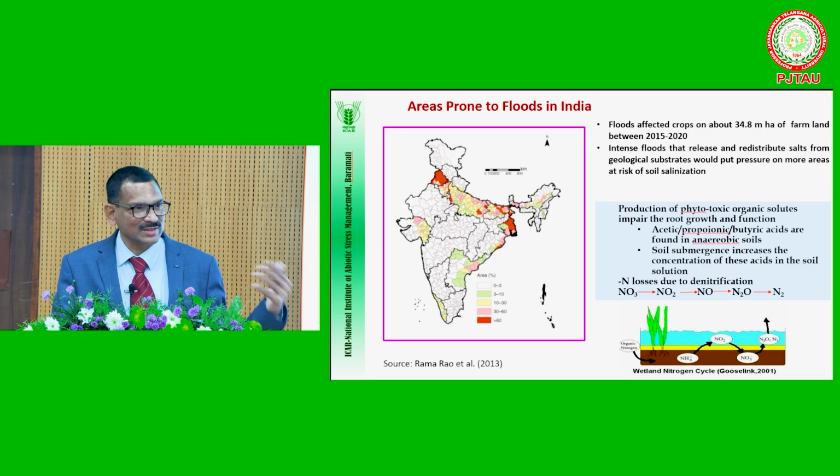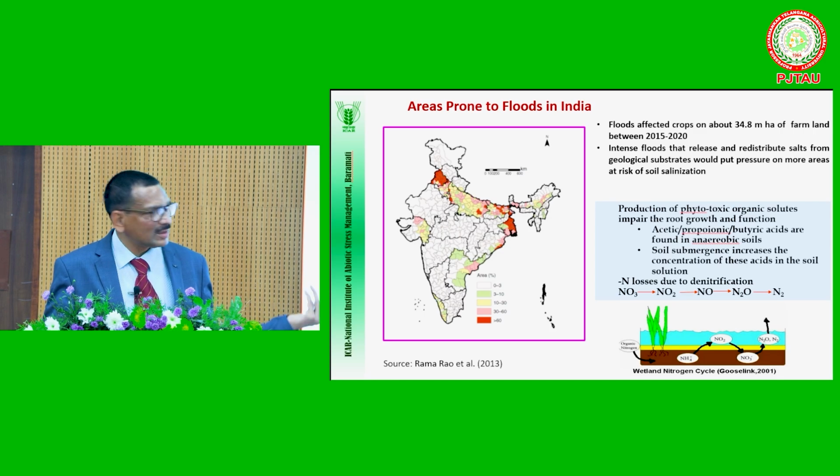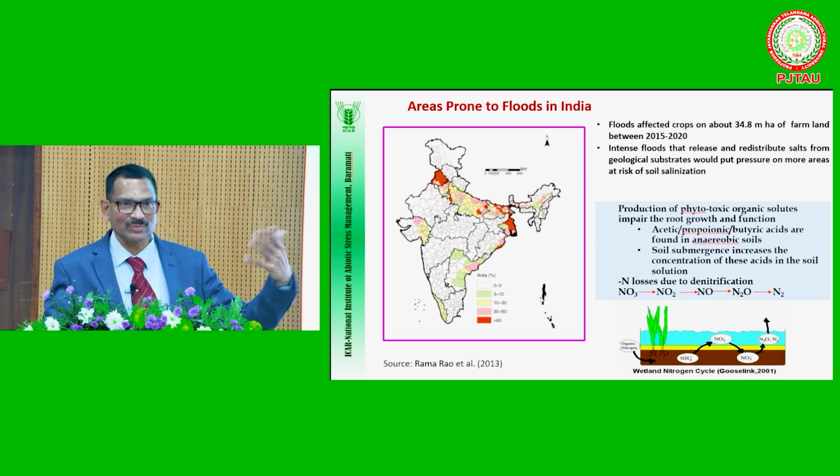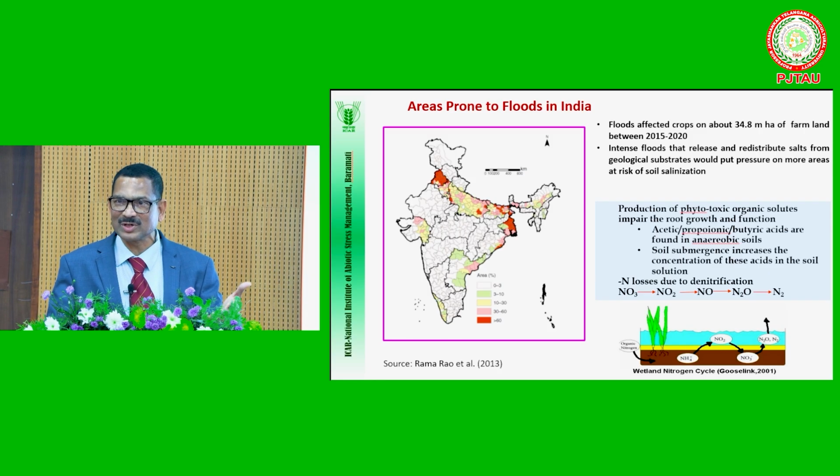Because of this climate change, every year one place or another is facing unseasonal rains, excess water, heat waves, cold waves, waterlogging, or floods. Nearly 30.4 million hectares of our land area is prone to floods. Waterlogging from floods affects redox potential and other things.